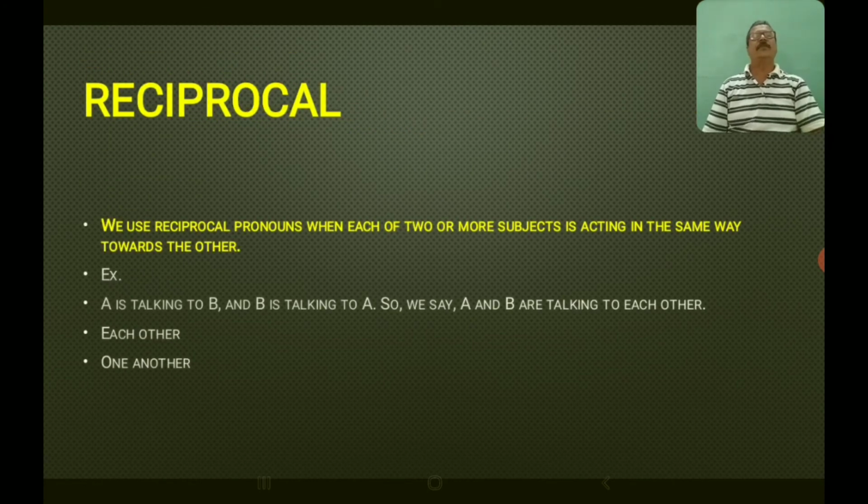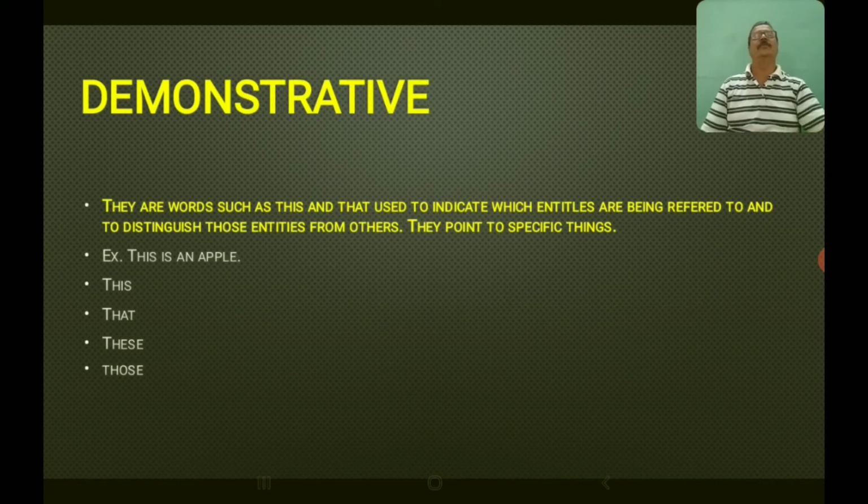Next you have reciprocal pronoun. We use reciprocal pronouns when each of two or more subjects is acting in the same way towards the other. Example, A is talking to B and B is talking to A. So we say A and B are talking to each other. So here each other, one another are called as reciprocal pronouns.